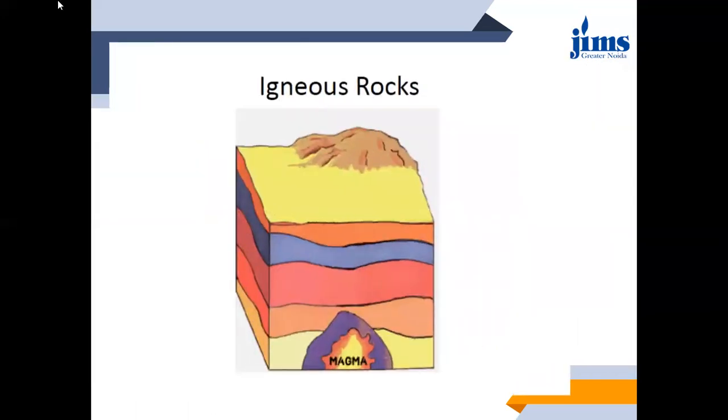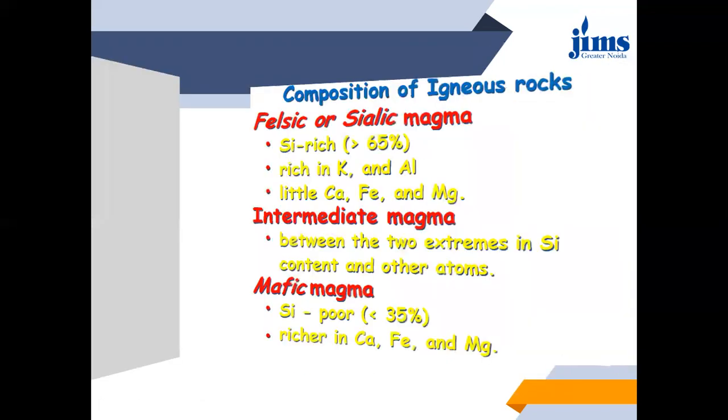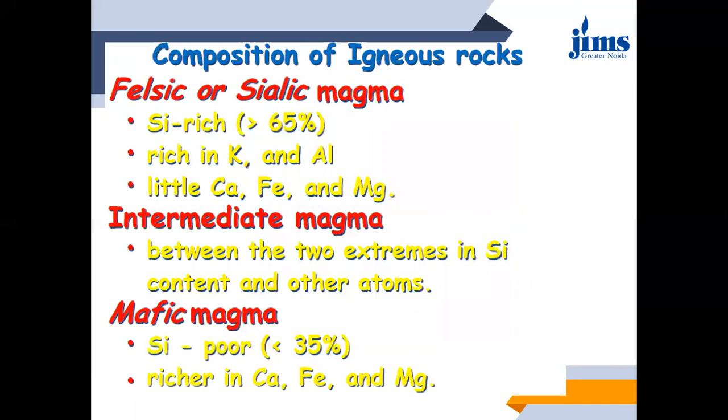Okay, so this is an outline diagram of the internal structure of earth, for showing how the igneous rock formation takes place. So over here, either through the magma or at the surface due to volcanic activities. Okay, then comes the composition of igneous rocks, that is felsic or sialic magma.